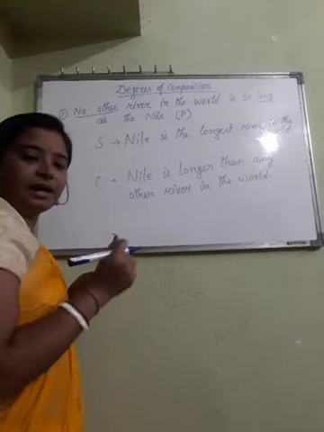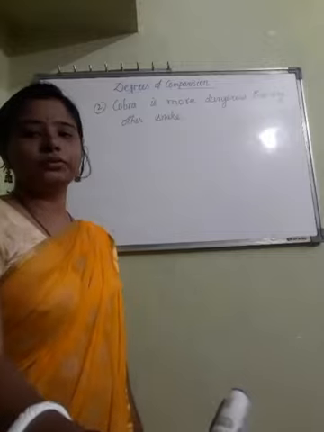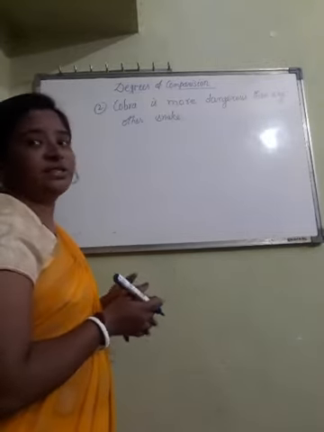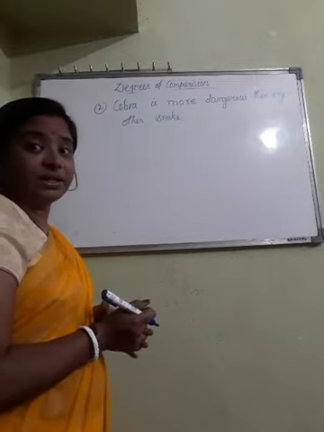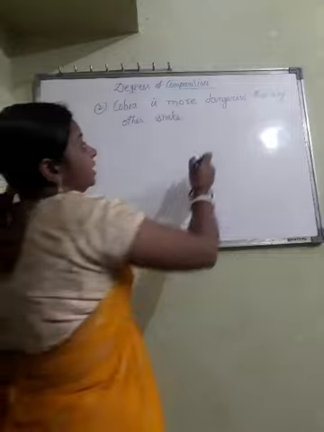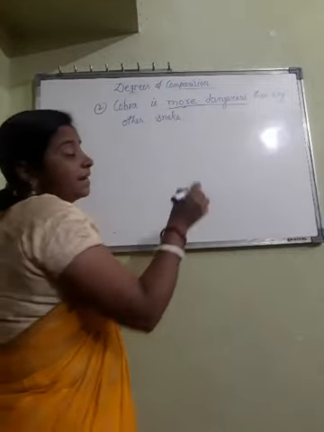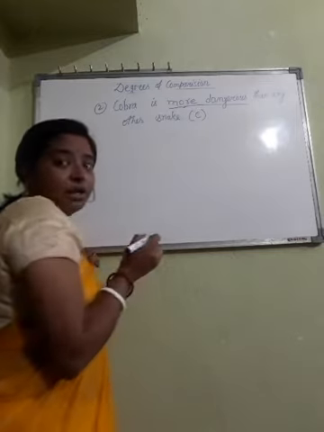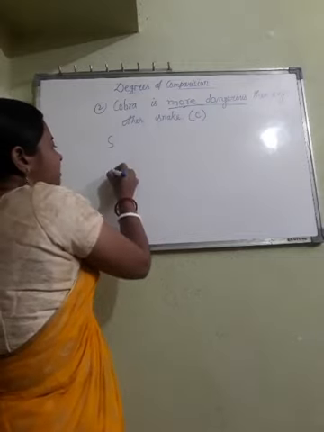Okay. Now one more question. Last question. Let us solve. So I have written one more question here. Cobra is more dangerous than any other snake. So here, from this word more, you can understand that this is comparative degree. We can change this sentence into superlative as well as into positive degree.